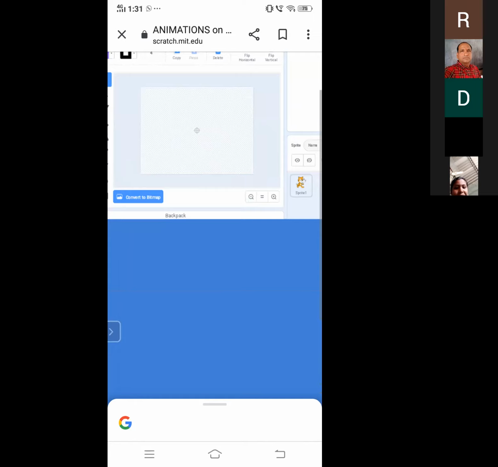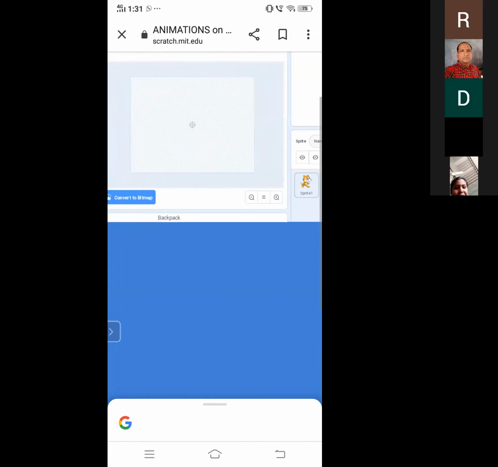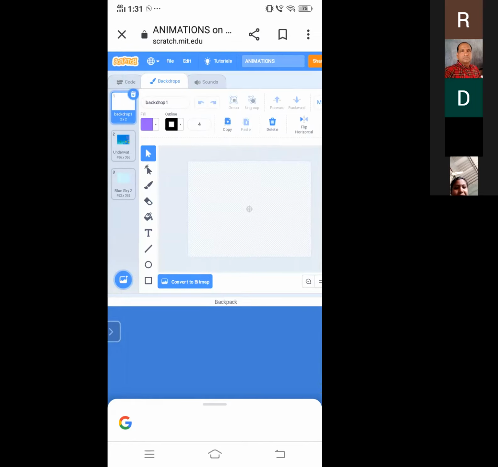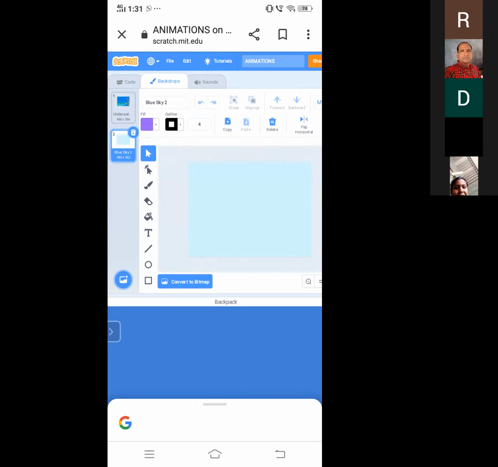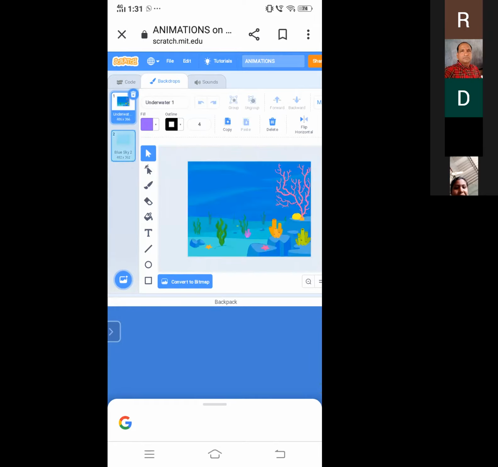So I didn't want this plain background which is white. So how to delete it? If we long press on it, you can see duplicate, export, delete. This is one way to delete. Or else you can see the dustbin option, remove. You can simply click on that. It will be removed. So with me, there are two backdrops, one and then two.